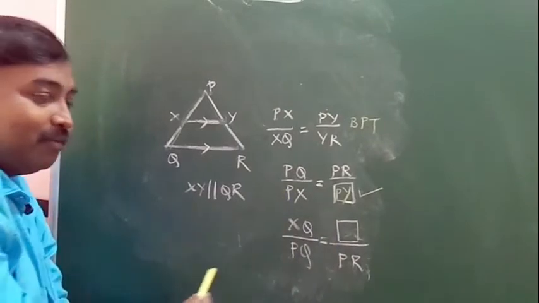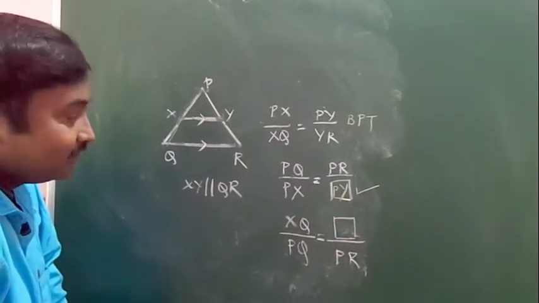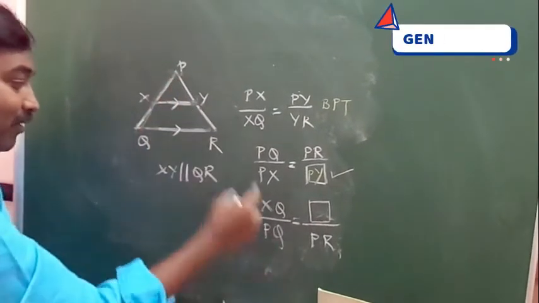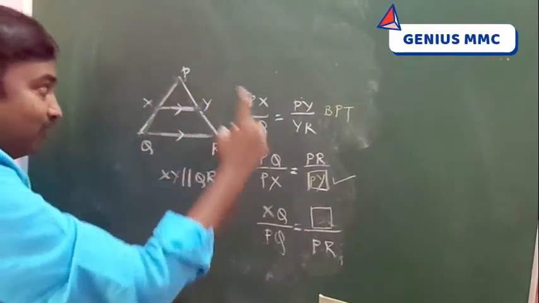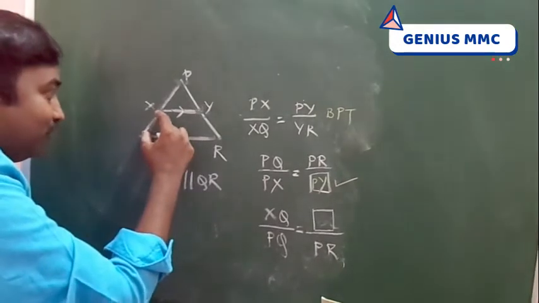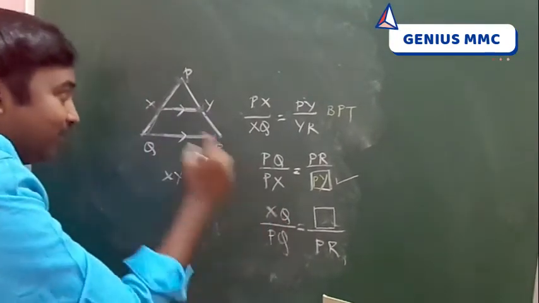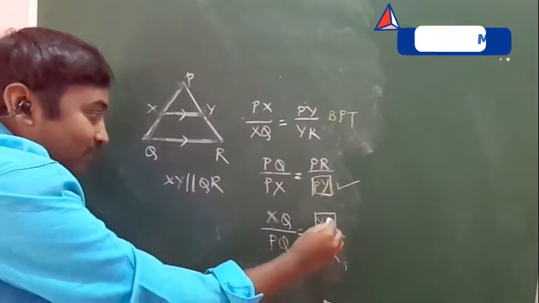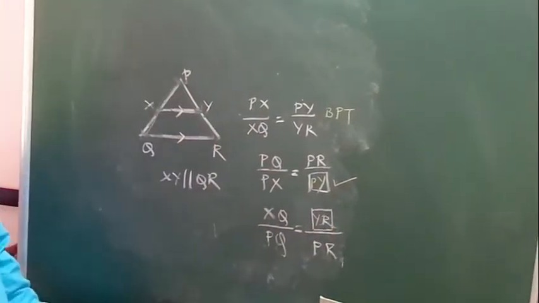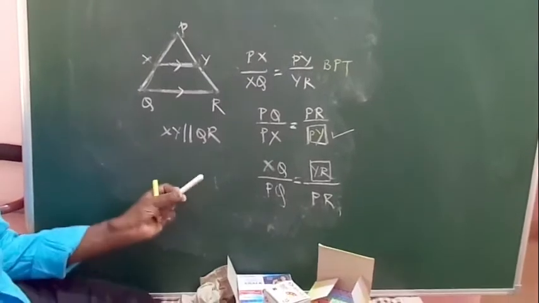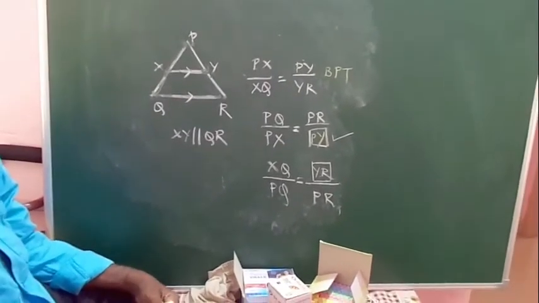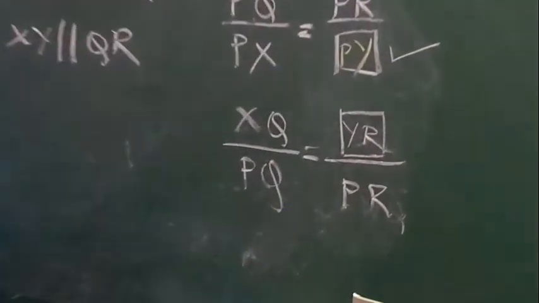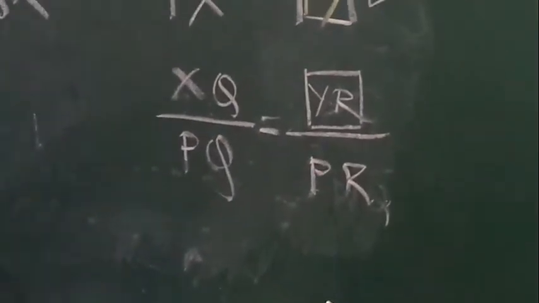What do we have to write in the numerator? Can anybody tell me the correct answer? Observe here, PQ is in the denominator, PR is also in the denominator, XQ is in the numerator. So the same portion, which has to be written? YR. This method of writing is called corollary of BPT.